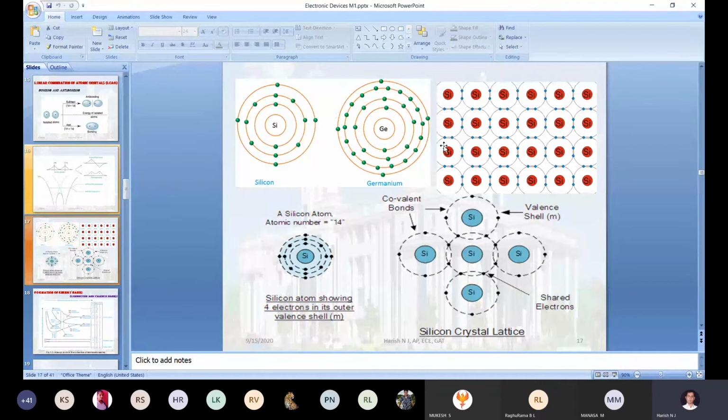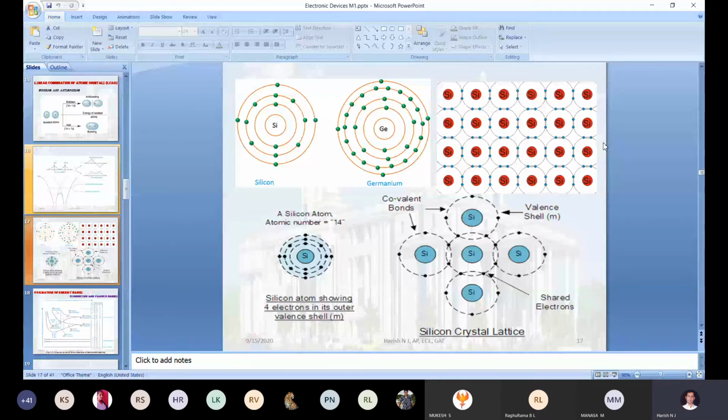In the second slide, we take n number of silicon atoms and put them into a crystalline structure. Just have a look at this diagram. It looks like some mesh kind of a thing, right?